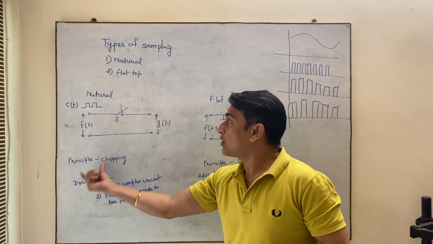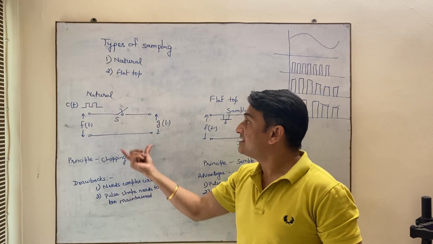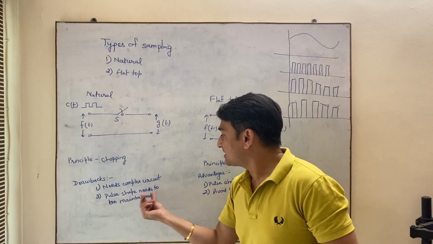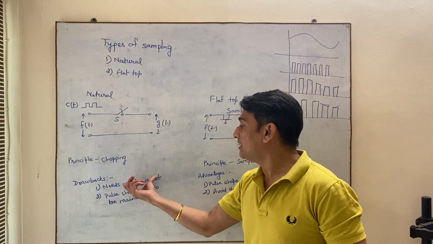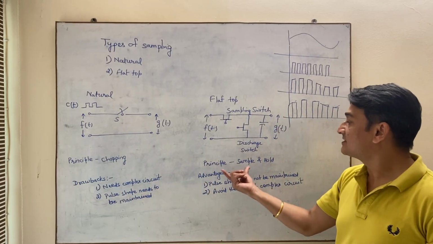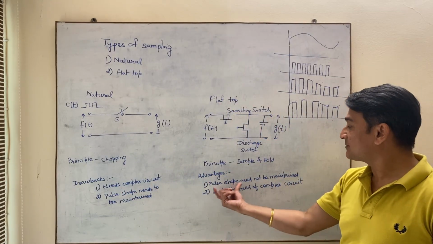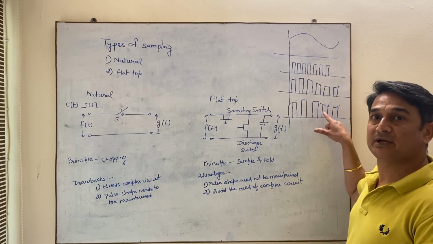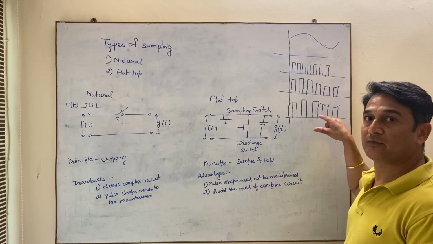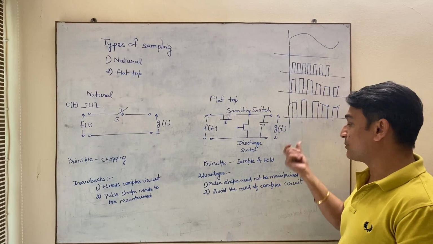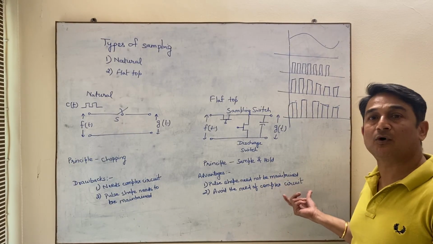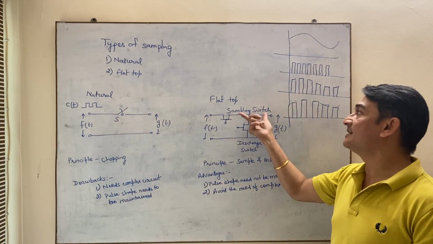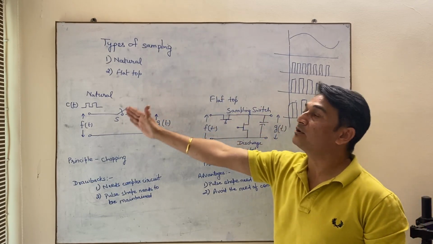Now there are some drawbacks of natural sampling. First, it needs complex circuitry to maintain the shape of the pulse. Second, the pulse shape needs to be maintained, and because of this you need complex circuitry. Whereas you have some advantages of flat top sampling, which is that the pulse shape need not be maintained. As you can see, the pulse top is flat. No need to maintain the shape of the pulse, so it avoids the need for a complex circuit. So the drawbacks of natural sampling are basically the advantages of flat top. So these are the two types of sampling.